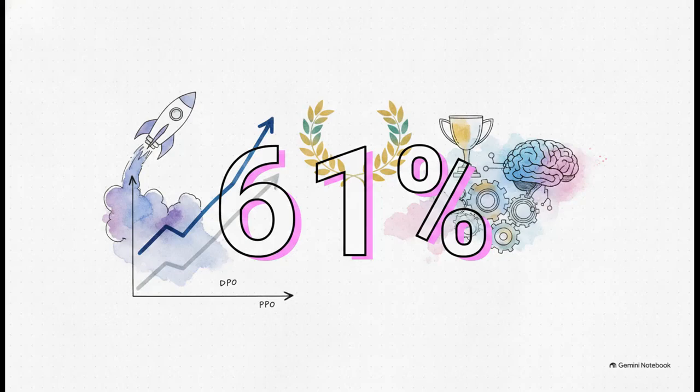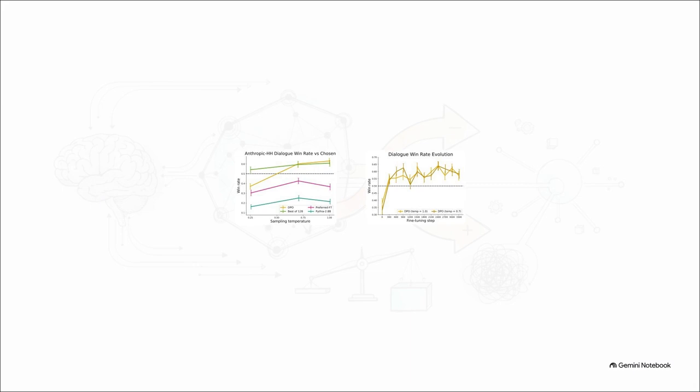Consider this key metric for a second, 61%. DPO achieves a peak win rate of 61% against the reference summaries at a temperature of 0.0. To put that into perspective, PPO's absolute best-case optimal performance was only 57%. DPO didn't just match the heavily tuned reinforcement learning standard, it easily exceeded it, virtually straight out of the box with minimal tweaking. And the dialogue data brilliantly illustrates how well DPO scales to complex tasks.